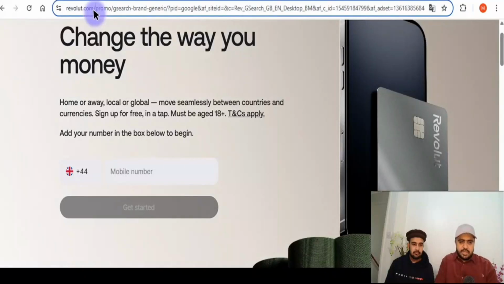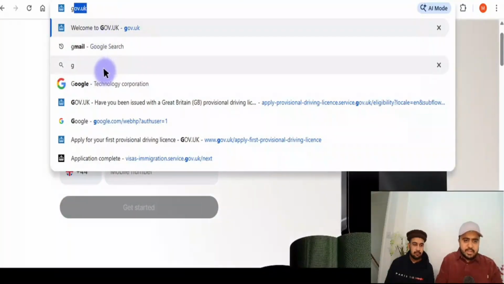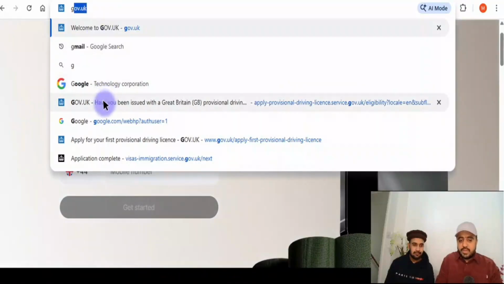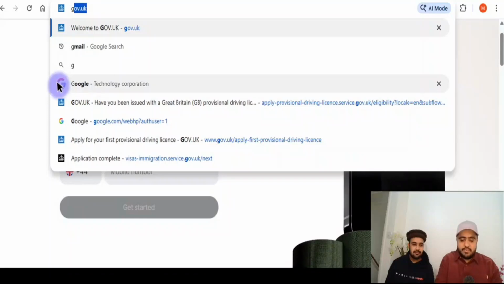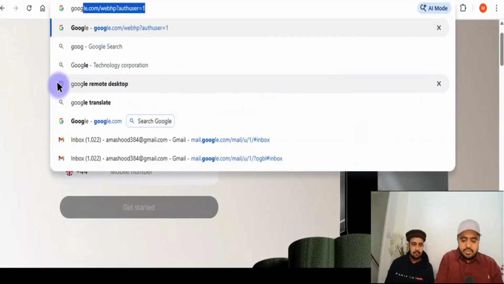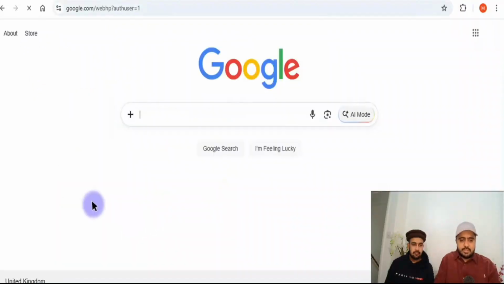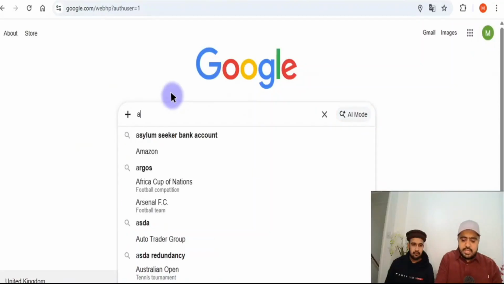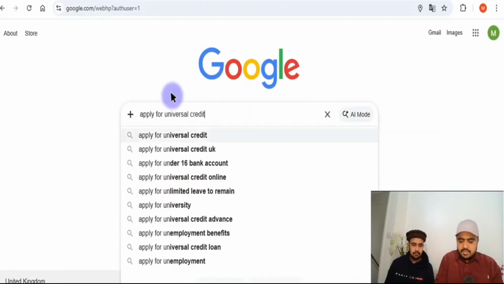At the moment we're going to do universal credit. Because he's looking for a job as well, the government is giving you the opportunity. If you don't have a job, you can still apply for universal credit, which is okay. You can apply if you don't have a job, because it's difficult to survive without jobs and money in the UK. So just write apply for universal credit in Google.